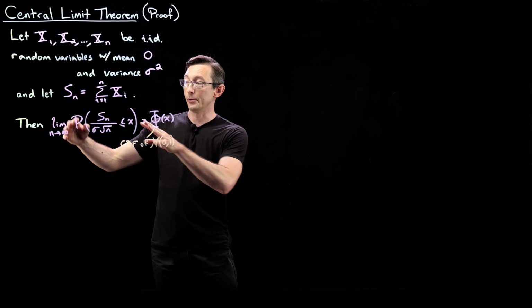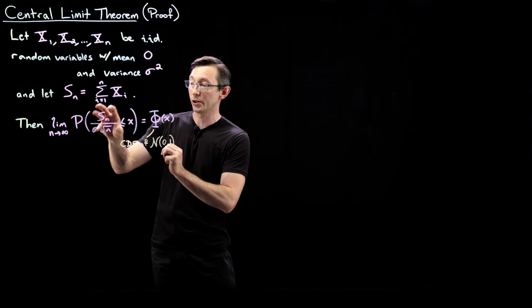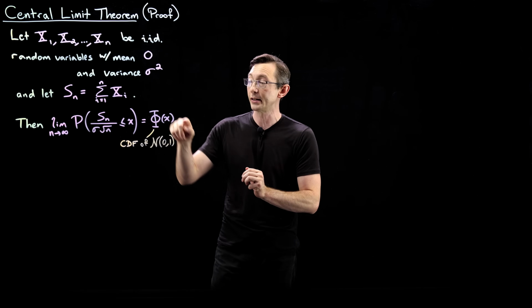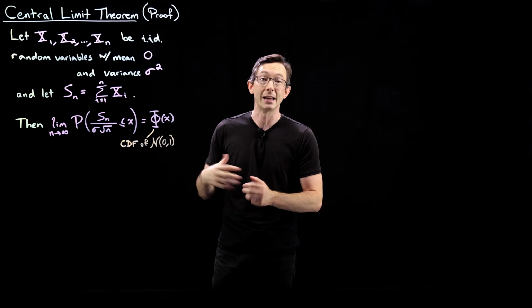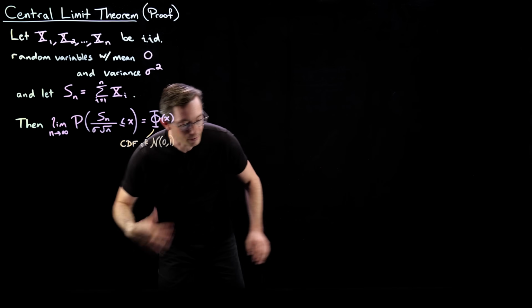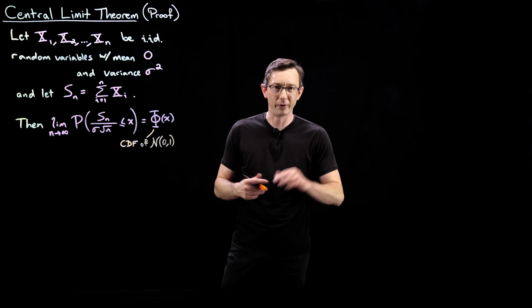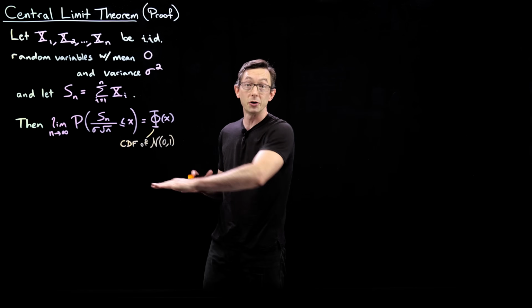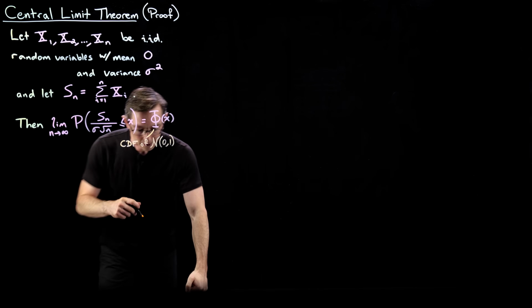Good, and this is how we say it. We say that the cumulative distribution function of this random variable converges to the cumulative distribution function of the standard unit normal. Now there are some equivalent ways of writing this. Before I prove it, I want to write a couple of more intuitive ways of writing this.